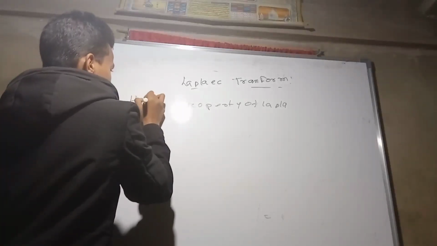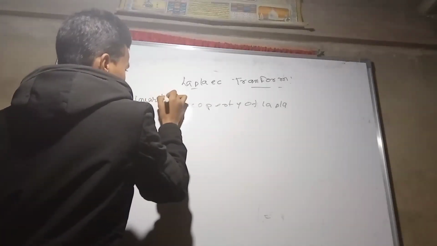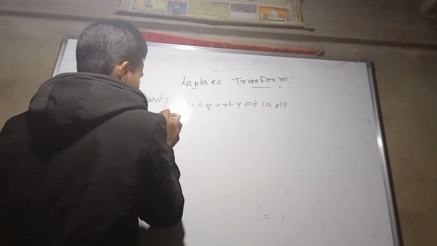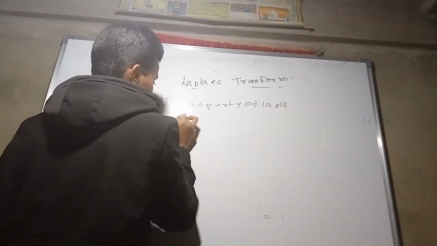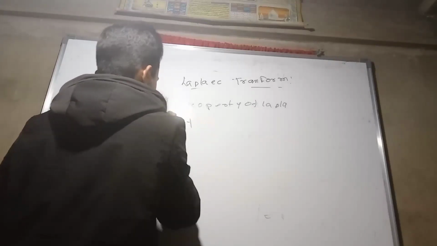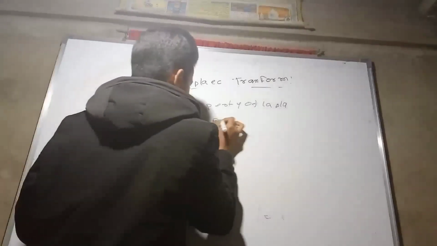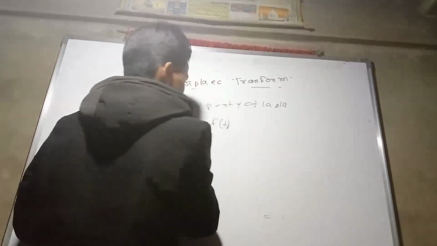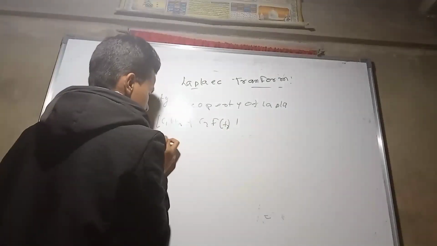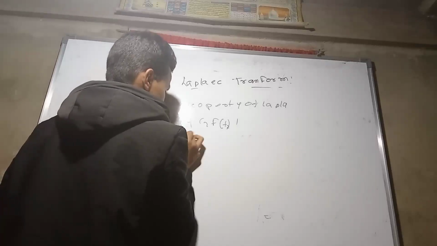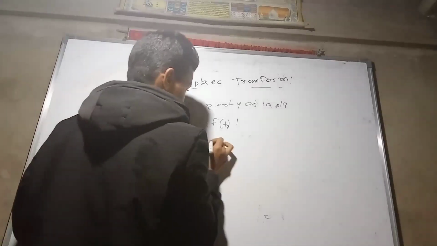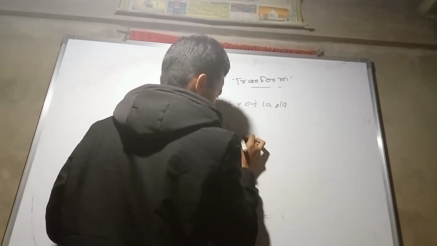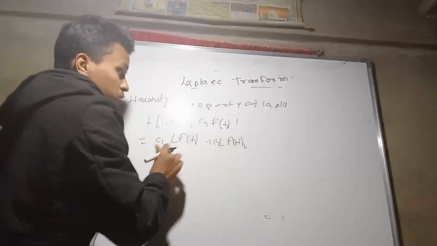The linearity property says that the Laplace transform of c1 f1(t) plus c2 f2(t) is equal to c1 times the Laplace transform of f1(t) plus c2 times the Laplace transform of f2(t). That is our property.